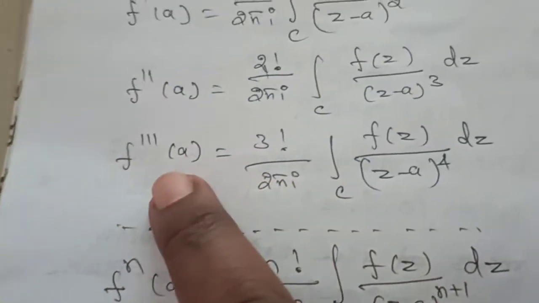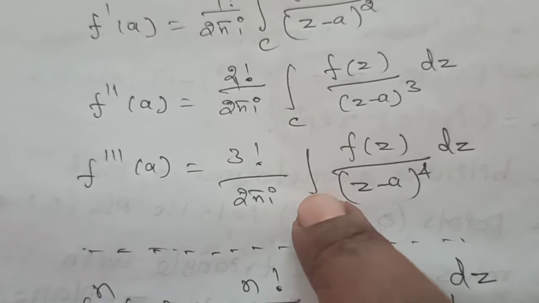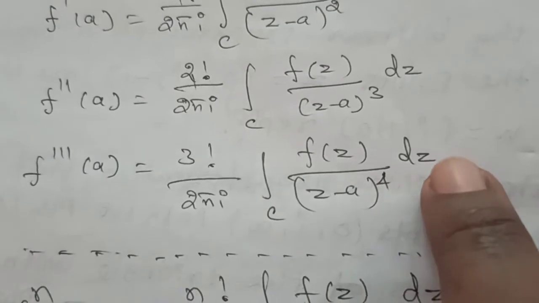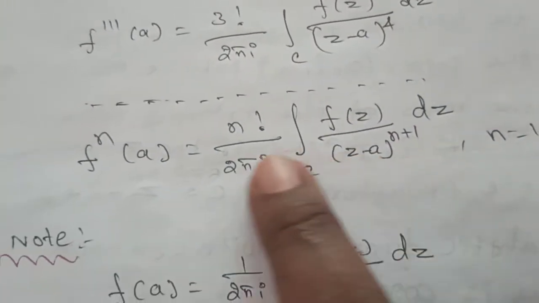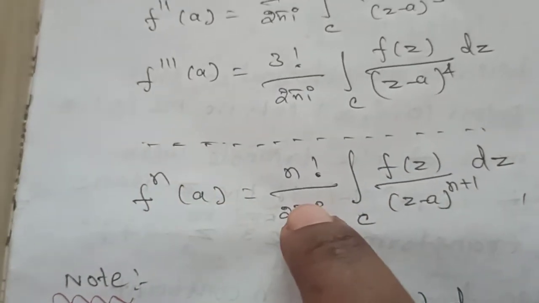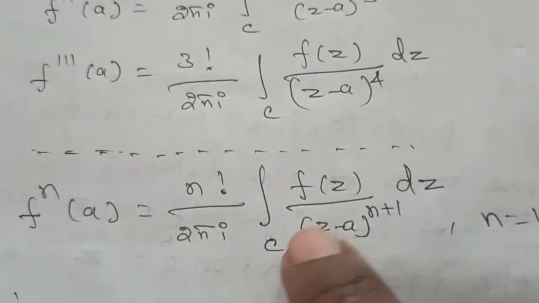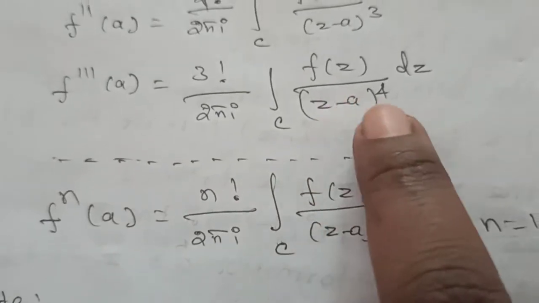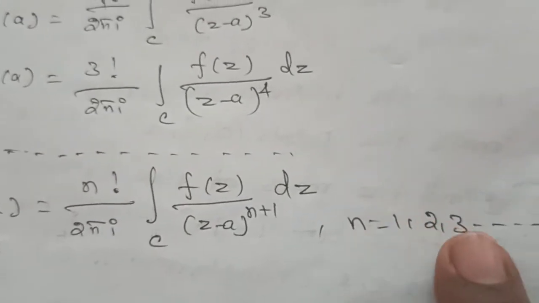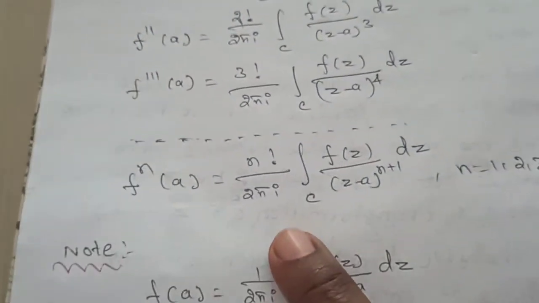And then f triple dash of a is 3 factorial divided by 2 pi i into integration of c f of z divided by z minus a whole power of 4 into dz, and so on. In the general form, the nth term, f power of n of a is equal to n factorial divided by 2 pi i into integration of c f of z divided by z minus a whole power n plus 1 into dz, where n equals 1, 2, 3, and so on. So this is the Cauchy integral formula for derivatives.